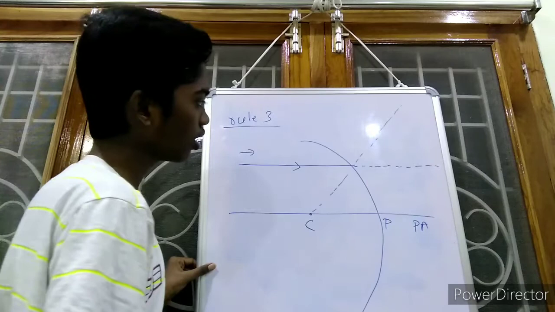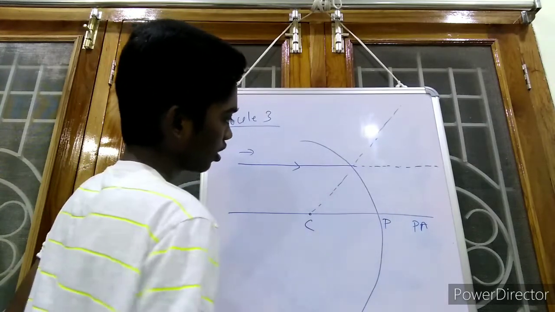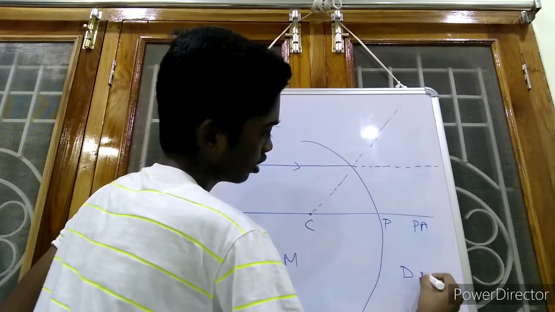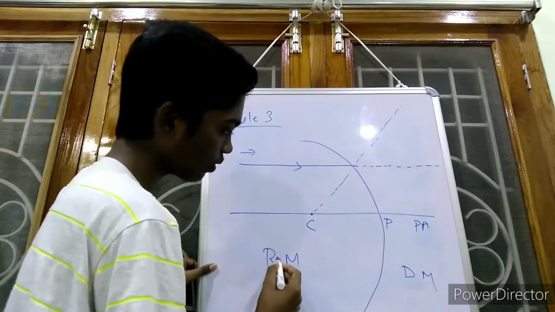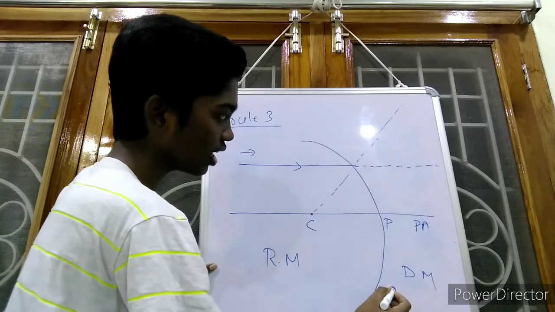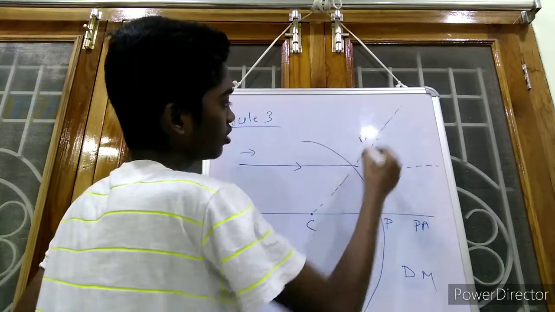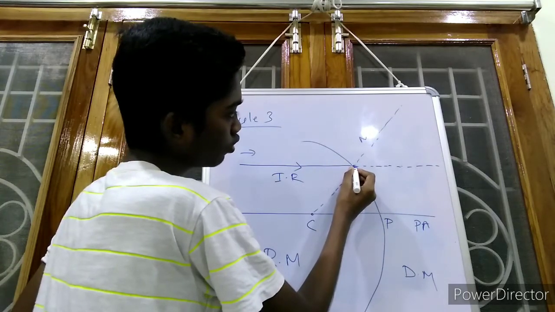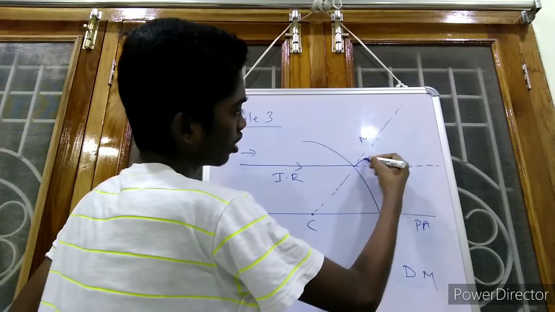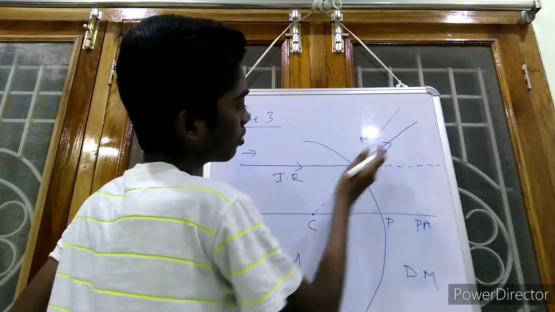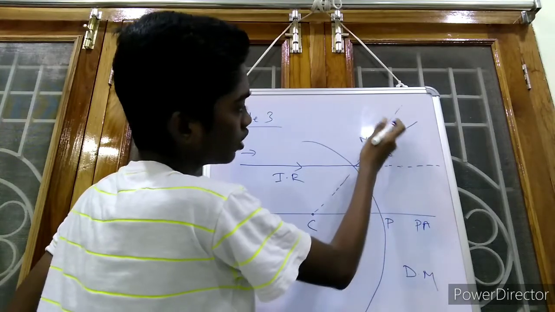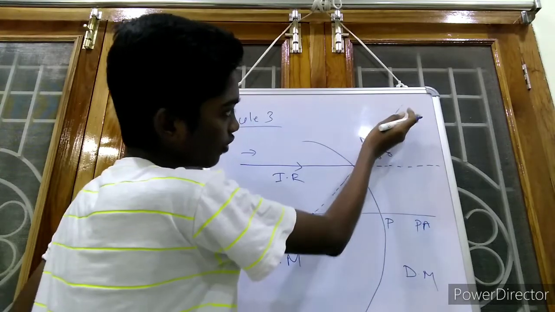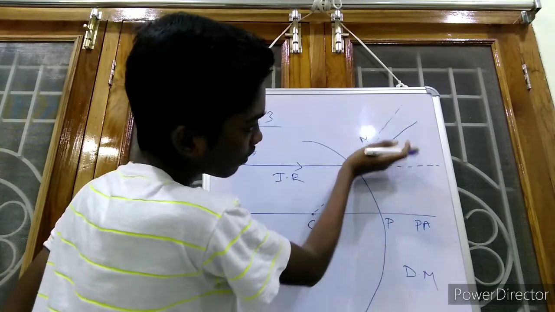So this is the normal, and then the refracted ray. Now we can assume this as rarer medium and this as denser medium. According to the rule, when the light ray is traveling from rarer medium to denser medium, then the refracted ray moves towards the normal. As you know, this is normal, this is incident ray. So here the refracted ray will move towards the normal like this. It is the normal and the refracted ray is moving towards the normal, and we can also say that this is the principal axis and this is refracted ray, and the refracted ray is moving away from the principal axis.